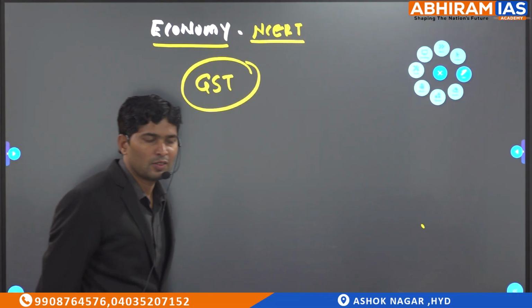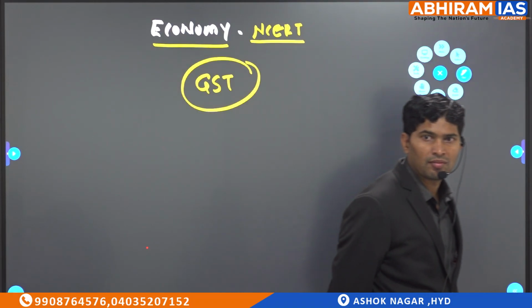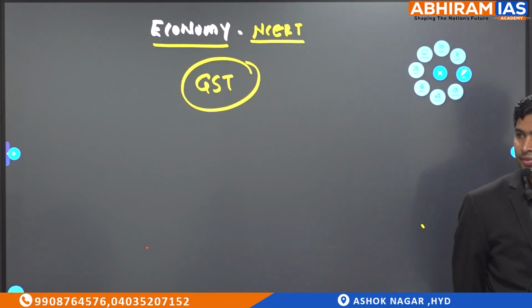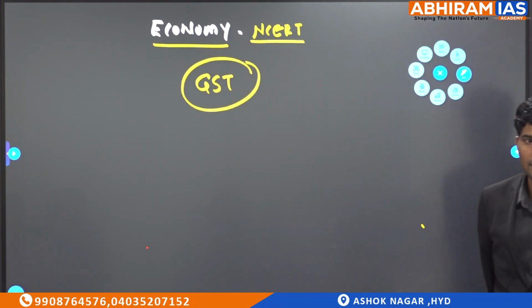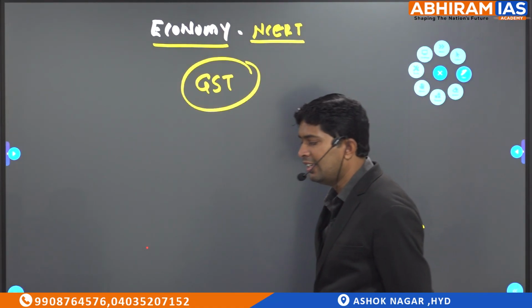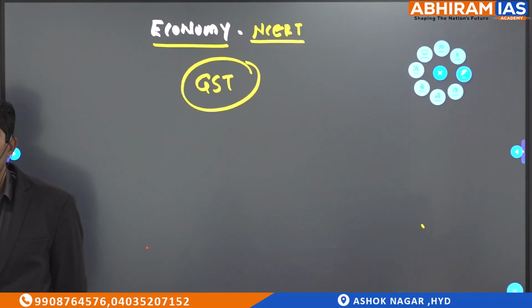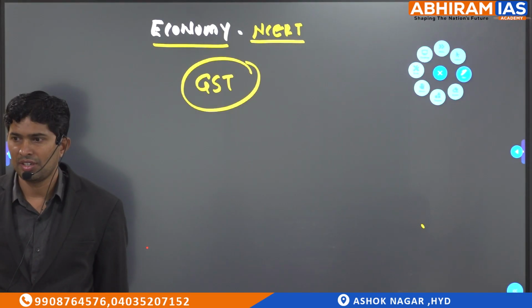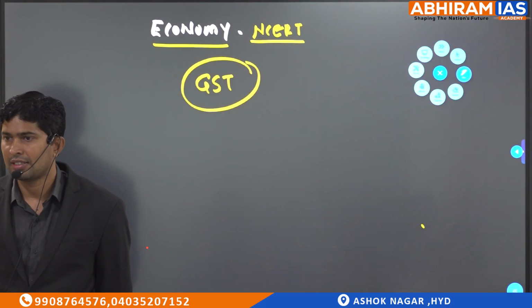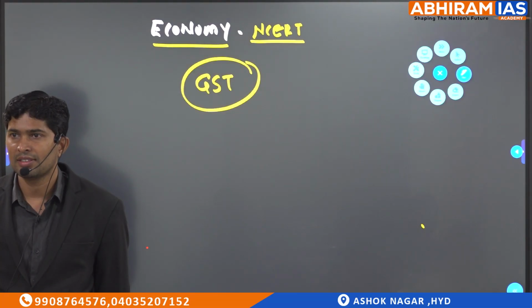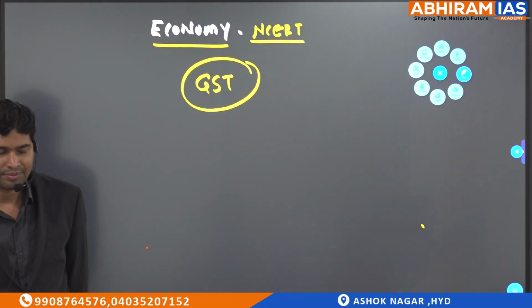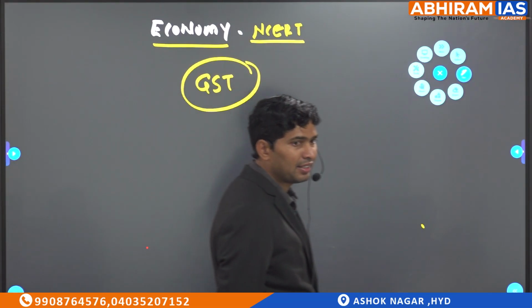Then luxury tax. What is luxury tax? Tax paid on luxury goods and services is called luxury tax. So what is entertainment tax? Earlier it used to be collected on leisure activities, but right now it is under GST. Then sales tax: central sales tax, state sales tax. Remember? So after that we covered VAT.